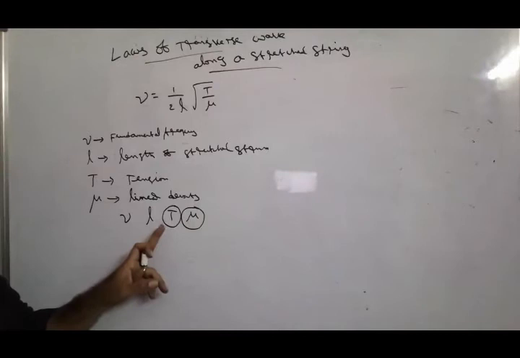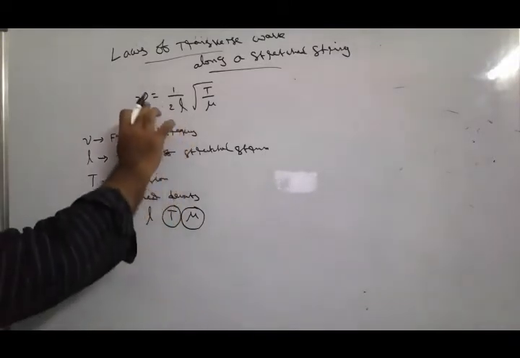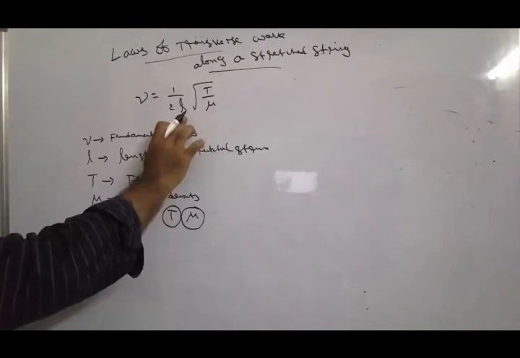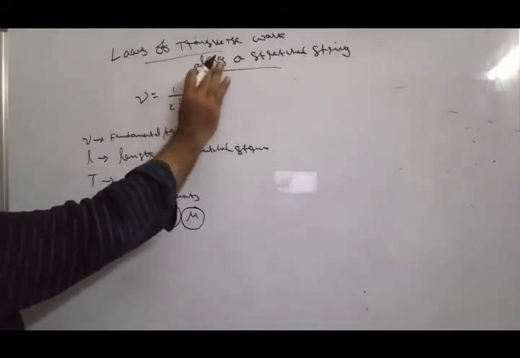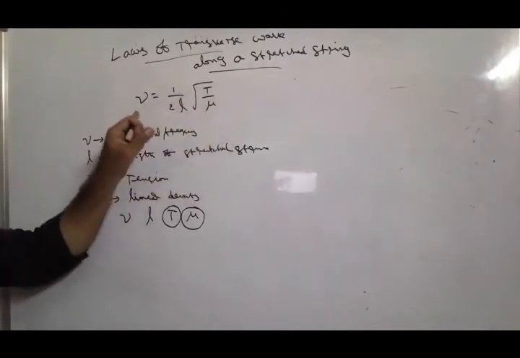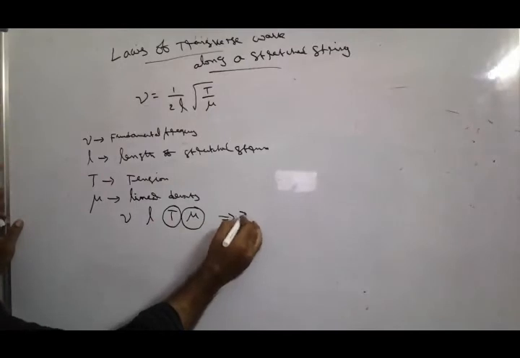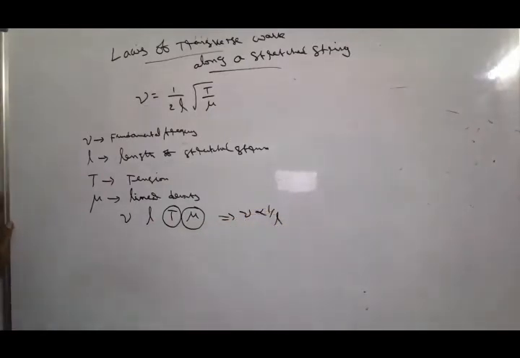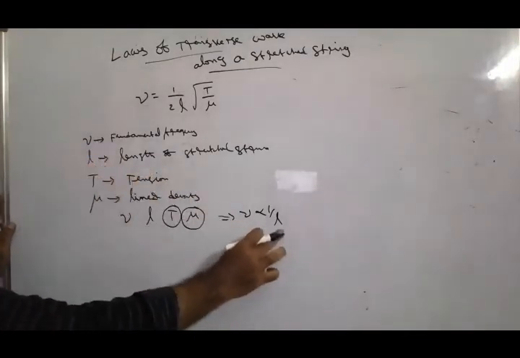It means a constant tension and the same material of the wire, so frequency is inversely proportional to the length of the stretched string. So here T and mu are constant, and nu is inversely proportional to the length of the stretched string. This is called the first law of transverse wave along a stretched string.